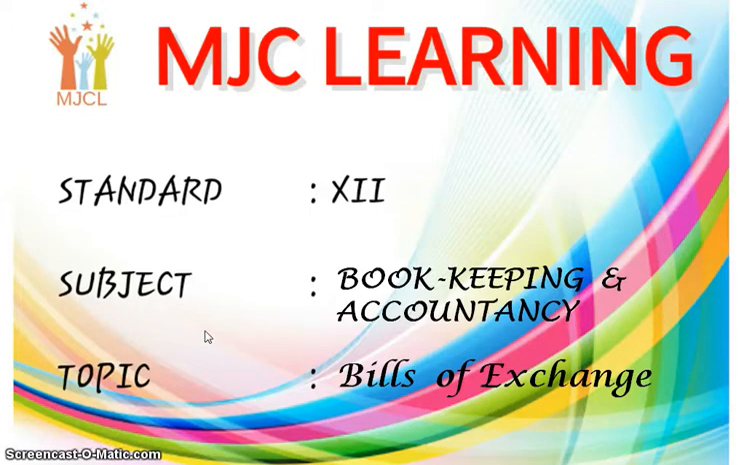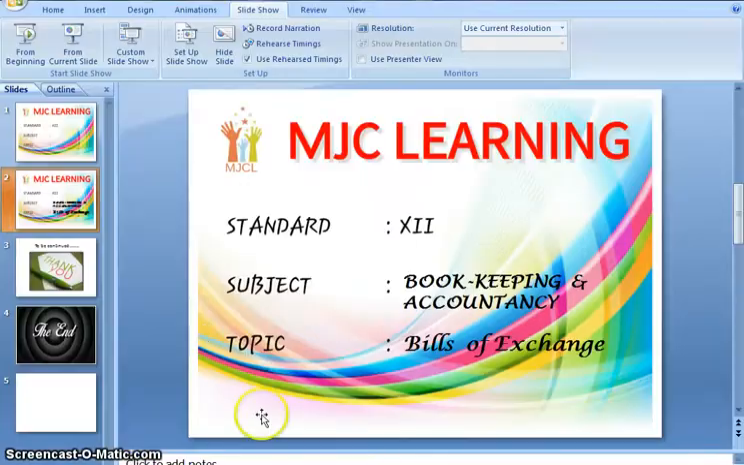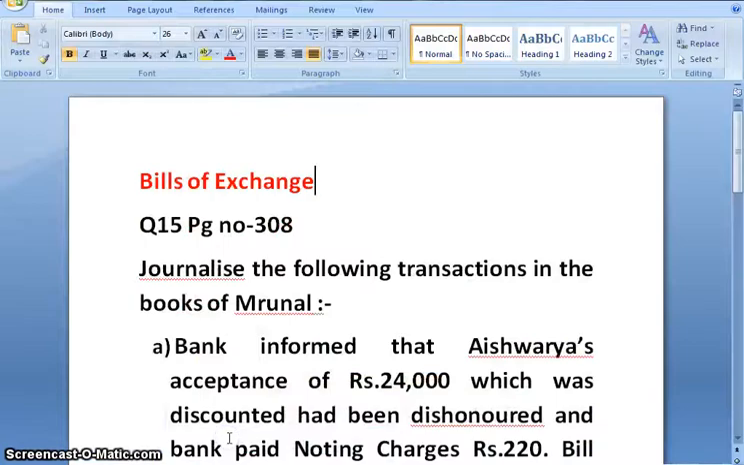Today we are going to study chapter number 7 of your subject Bookkeeping and Accountancy, that is Bills of Exchange. So let's begin. Today we will be solving question number 15, which is on page number 308 of your government textbook. I'll read out the question.